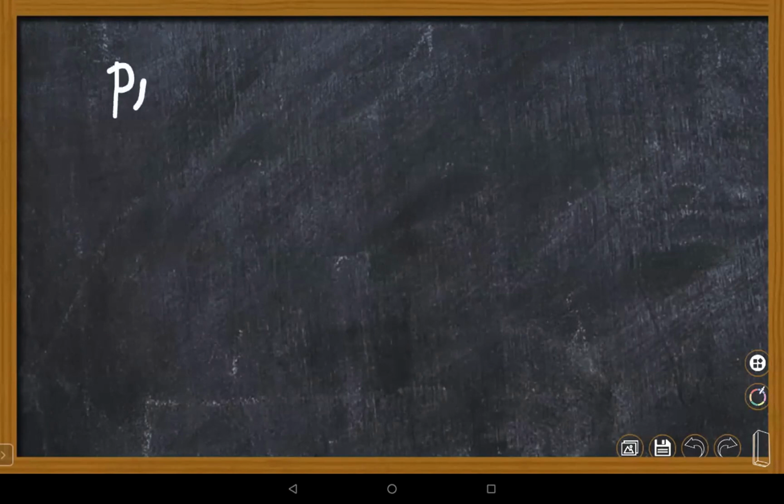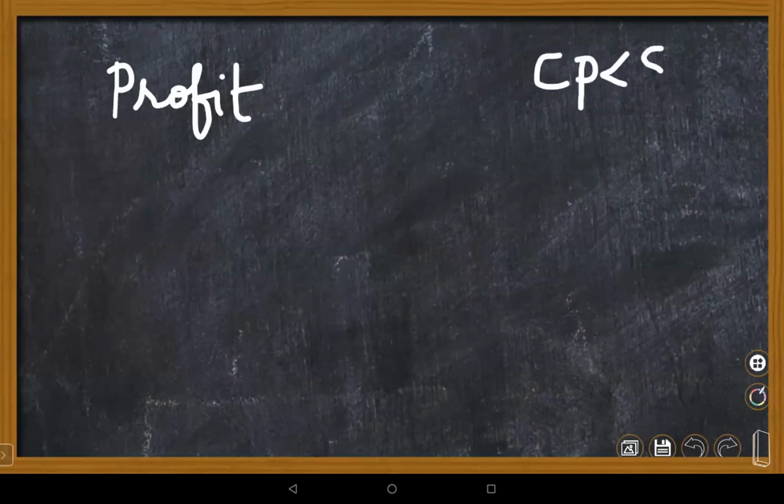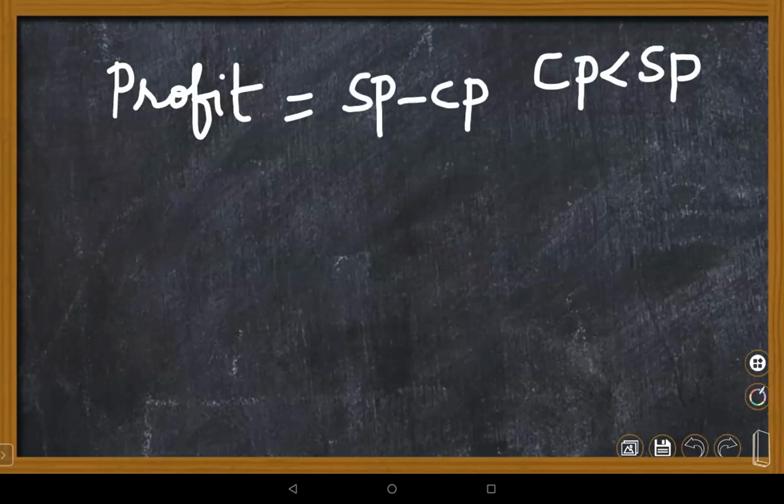Before we start, when you are getting a profit on any article or object, the cost price is always less than the selling price. Profit is nothing but SP minus CP.